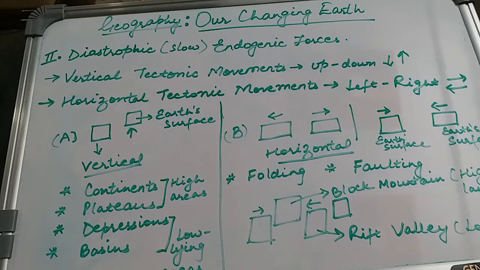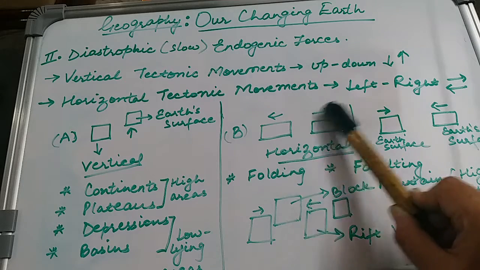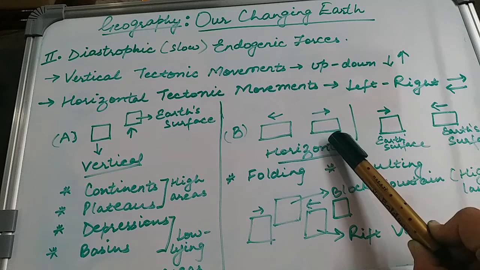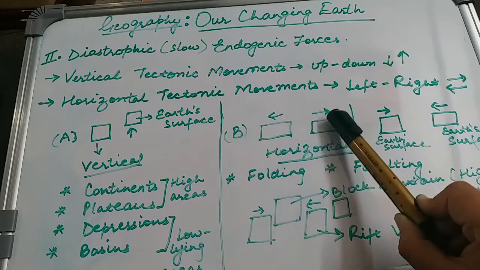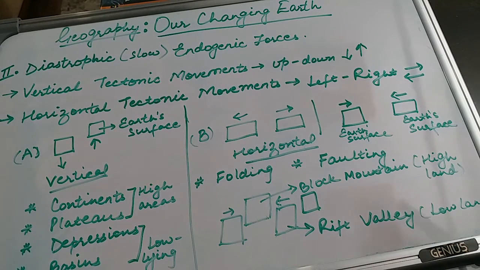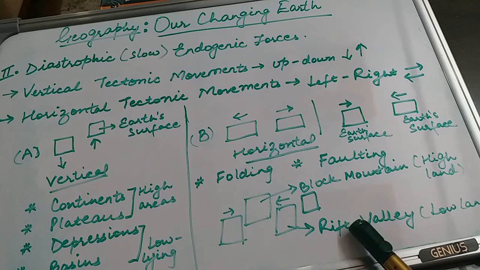Next, we will study the horizontal tectonic movements when the tectonic plates move apart from each other. There we will observe two tectonic plates which are moving apart from each other. They are moving in two different directions. Now when this happens, this will lead to the formation of a low-lying area, for example, a rift valley.